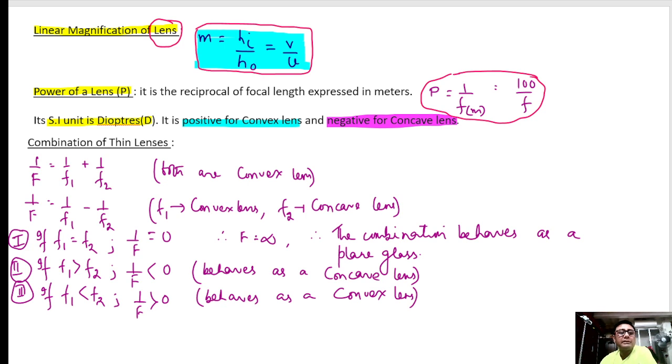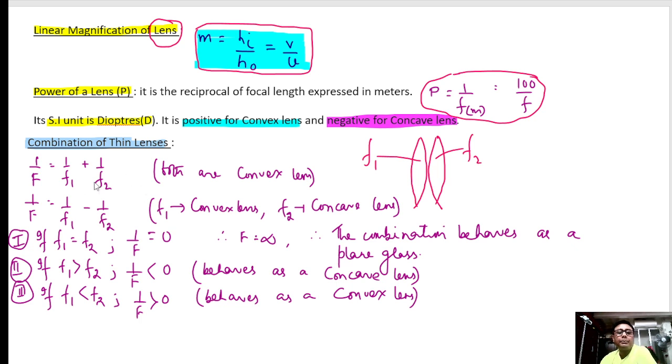Combination of lenses. What is it? Suppose we have got two thin lenses which are combined like this. Focal length of this is f1, this is f2. Clear?